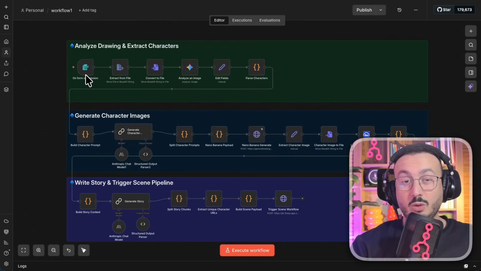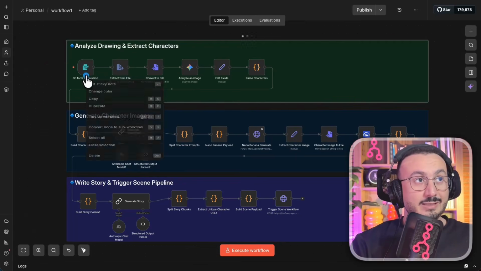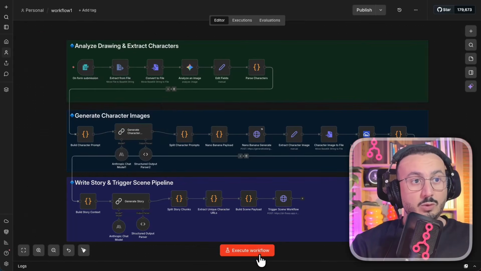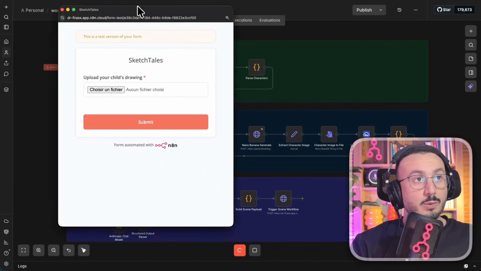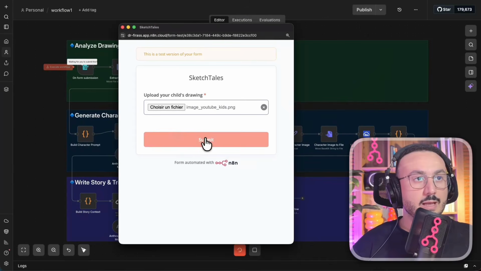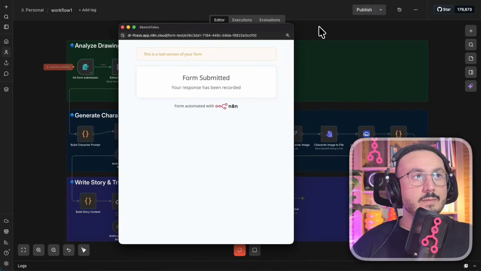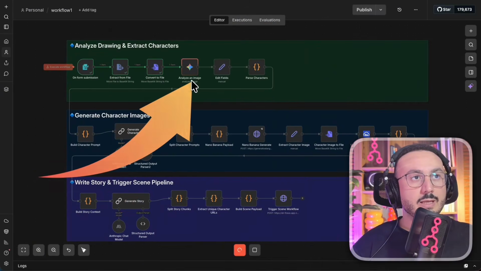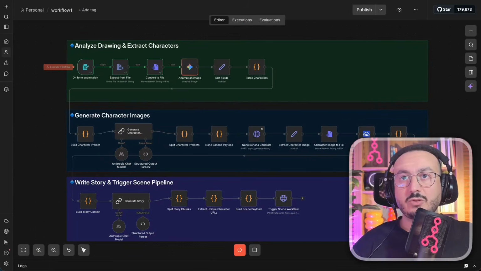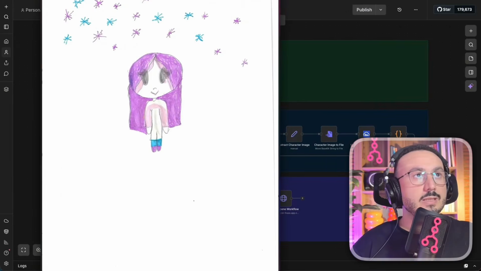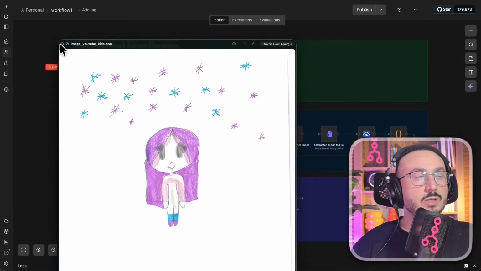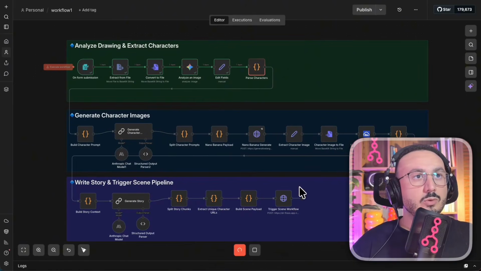So now we're going to click here to trigger the execution of this workflow. And of course, we're going to upload the image here. So once the image has been uploaded, I click on submit. So now the system is starting to analyze this image. Just to remind you, this is the image. It's a simple image that I scanned. So there's only one character and now it's in analysis mode.